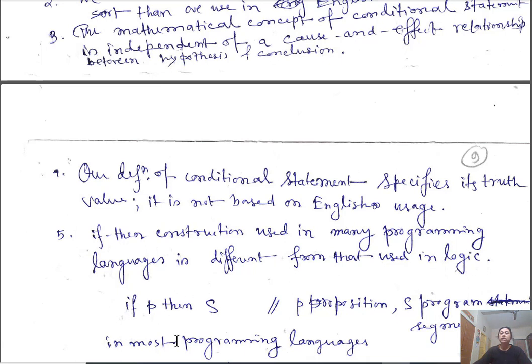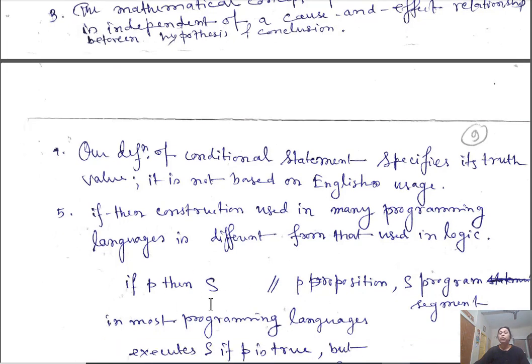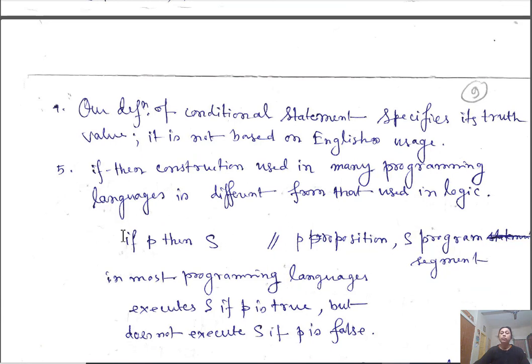For example, in programming you write: if P, then S, where P is the proposition and S is some program segment. It means that if P is true, then S is executed, and if P is false, it is not executed. So it is different from its use in logic.